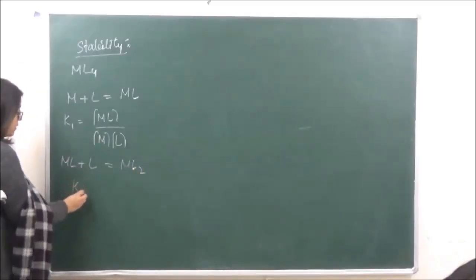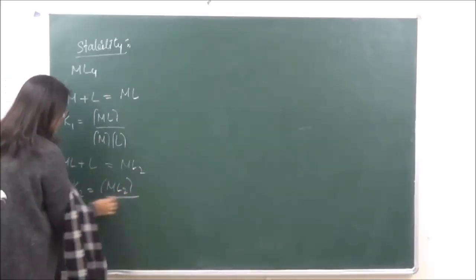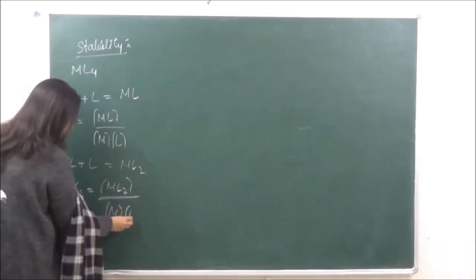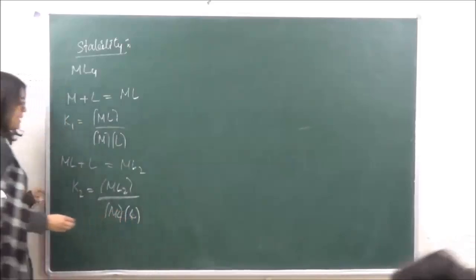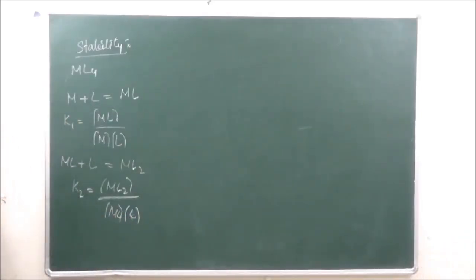And what is going to be the value of K2 over here? It is going to be concentration of ML2 upon concentration of ML into concentration of L.